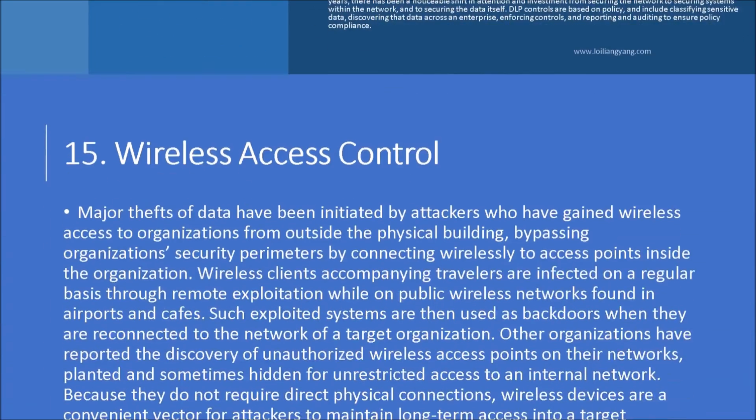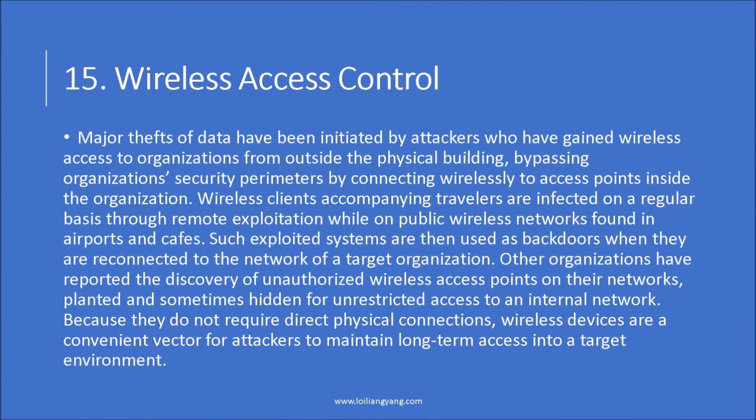Number 15 is wireless access control. Can you have a token within each of your laptops, mobile devices as they connect to the intranet? And of course, are you segregating visitor accesses into the wireless network in your environment, having segregation of network so that you're able to control what users are coming in? Again, it goes back to the earlier point. Can you have segregation of wireless access points?